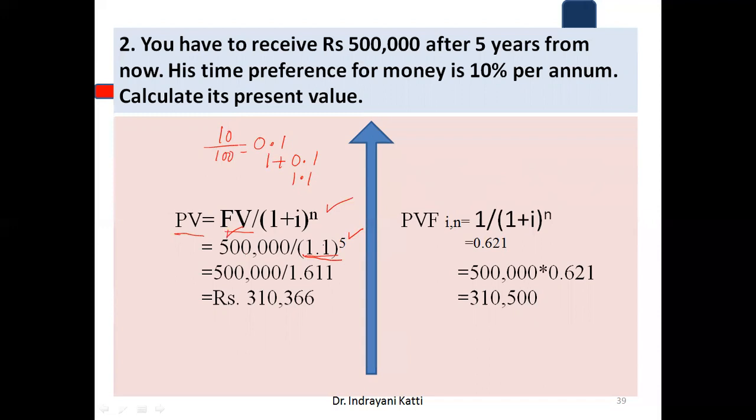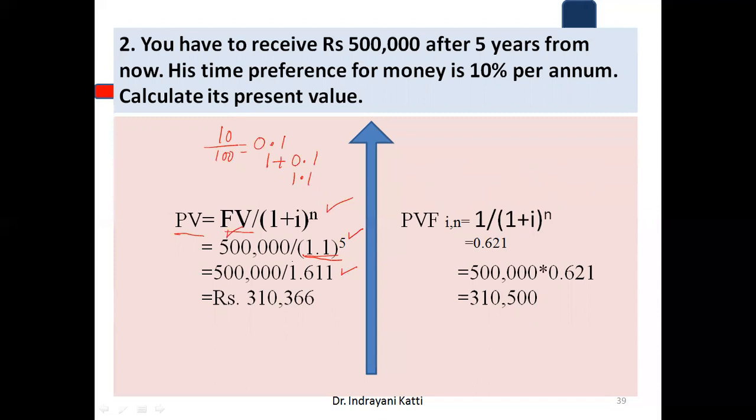So multiply this 5 times. In the calculator, you only have to type 1.1 into 1.1, then start pressing equal to. 1.1 into 1.1 is 2 years, then 3, 4, 5 years. If you multiply that, you get 1.611 as a factor.